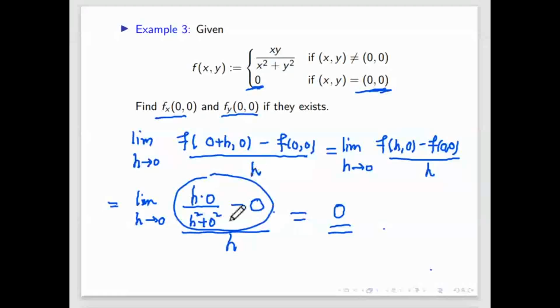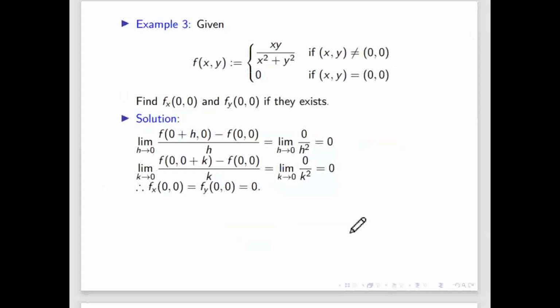So on the top it is 0, and 0 divided by h is 0. Once it becomes 0, I apply the limit h tending to 0. There is no h, so the answer is 0. So the partial derivative with respect to x came 0. Similarly, you can find the partial derivative with respect to y also, which will also come 0.